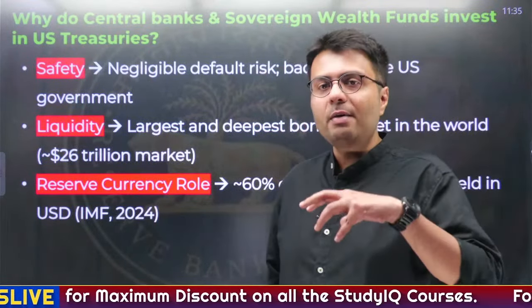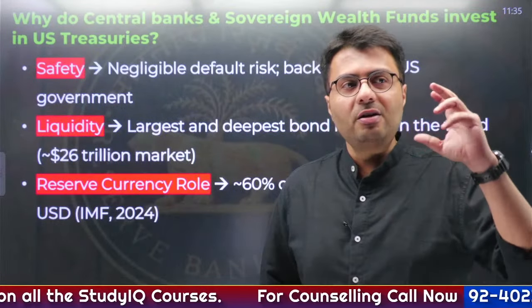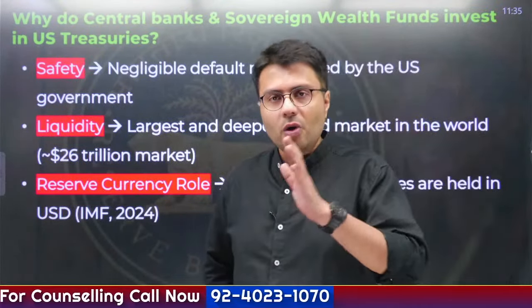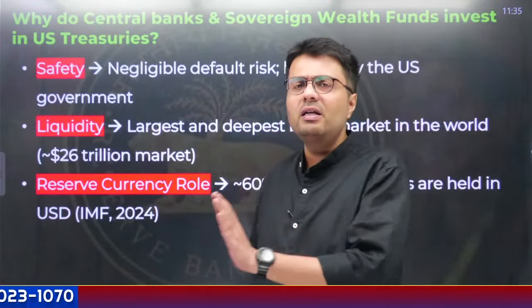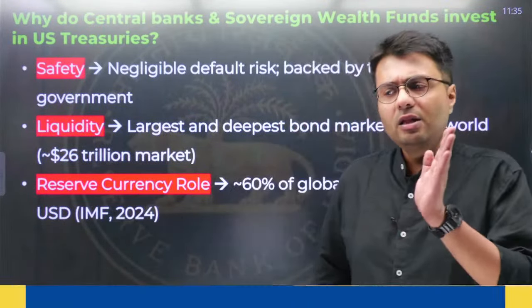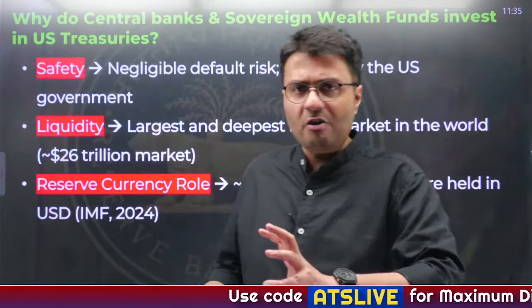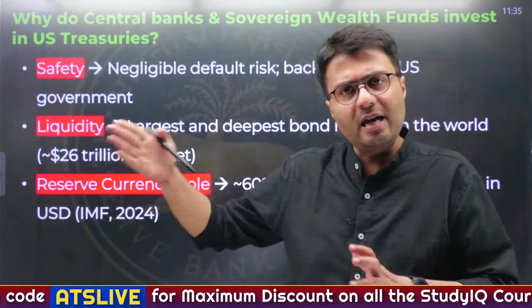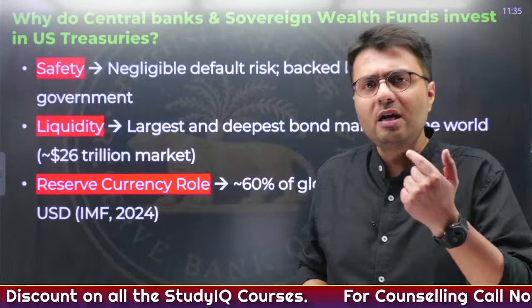Similarly, US is backed by the world's largest military. So you can understand the strength of economy and military of the US government is probably the best across the world. So across the world, whenever central banks like RBI and central banks of other countries have to invest their money, they also choose to diversify their risk. They invest in government securities of the government of India. Similarly, they invest in government securities of bigger countries like US, UK, France, Japan, etc. Right? RBI does it too.